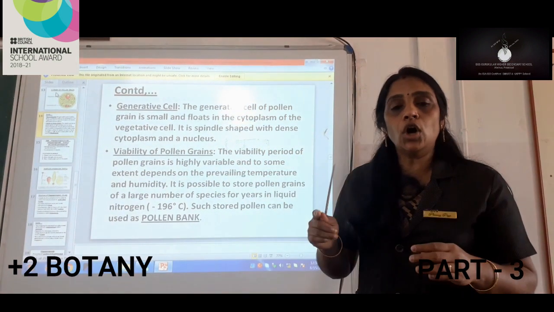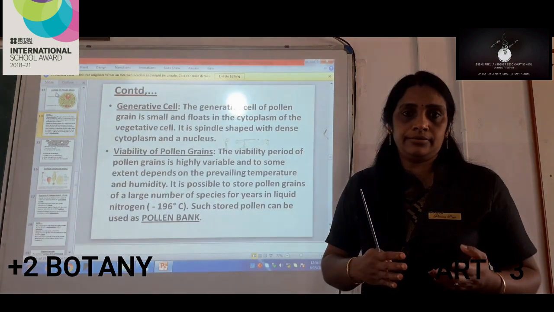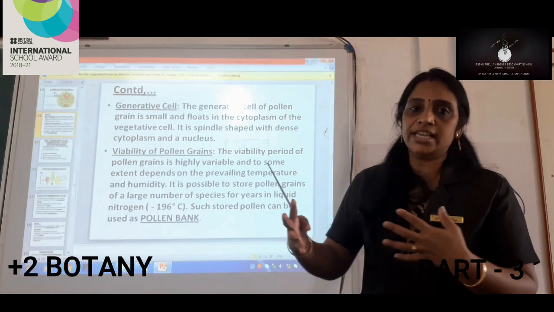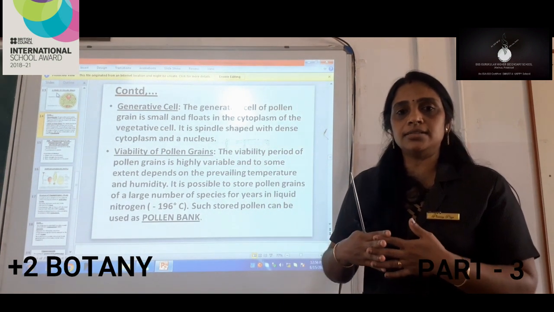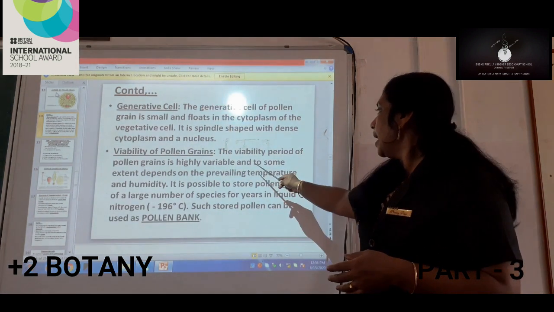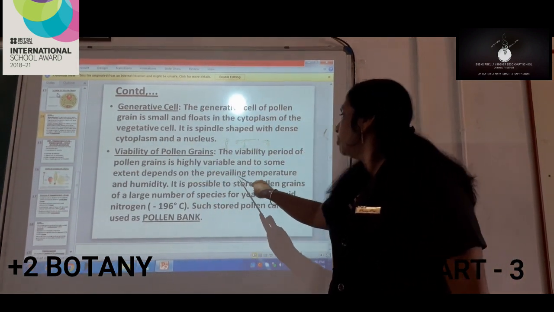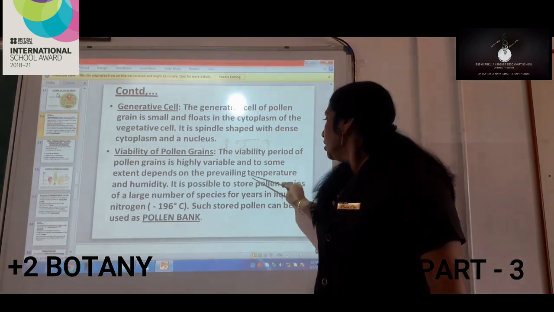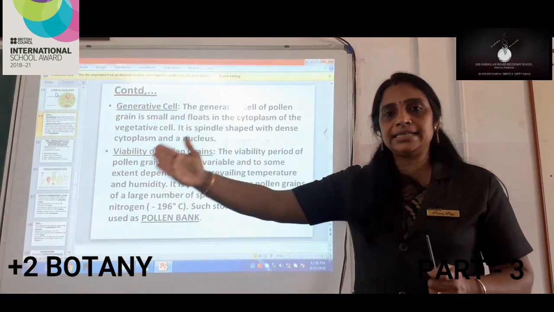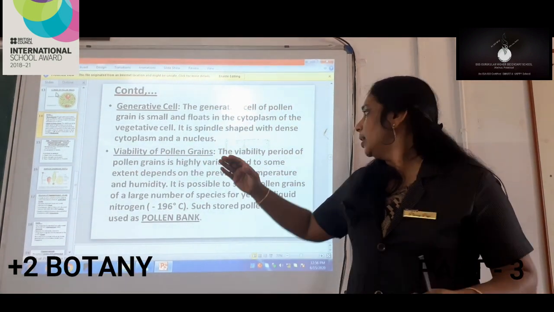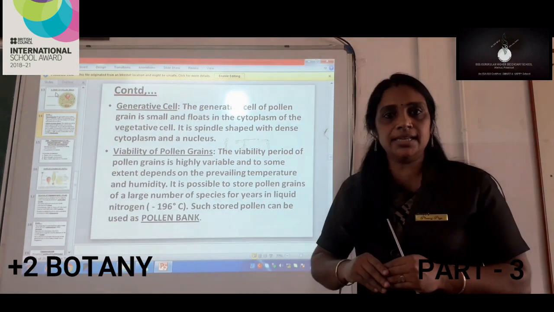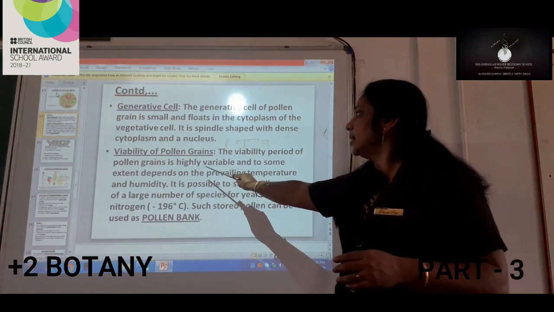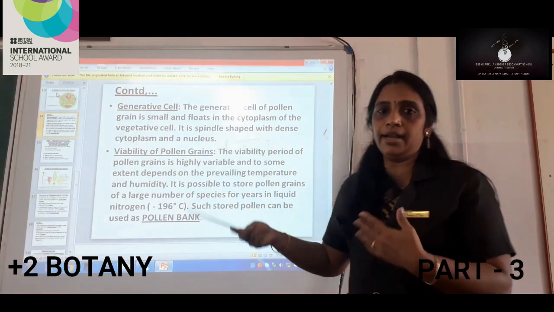Variable means it will not be similar for all the flowers in which the pollen grains are present. The duration will change depending on the circumstances or environmental factors, and to some extent on the prevailing temperature and humidity also. When temperature or humidity changes, sometimes the viability of pollen grains also changes. Therefore, it is said that it is highly variable depending on external factors.